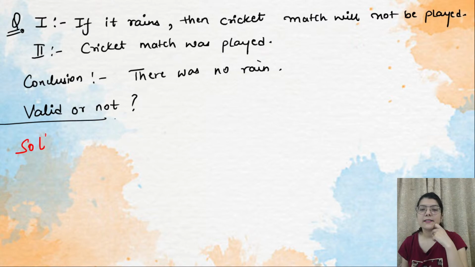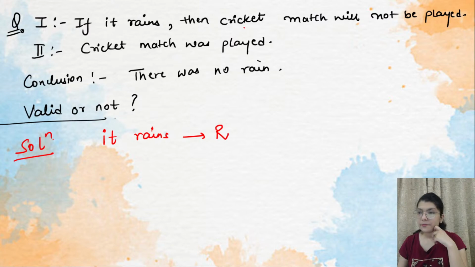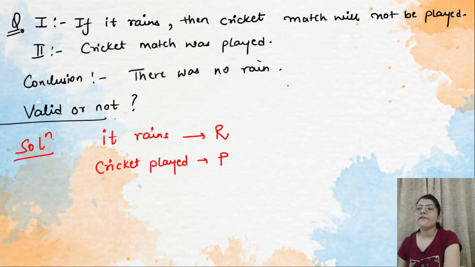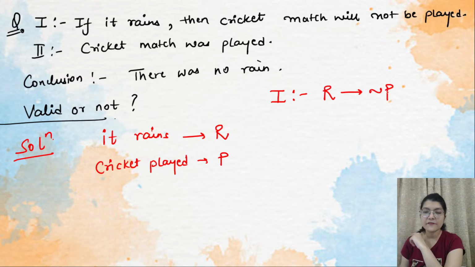Let's say it rains is denoted with R, and cricket match will be played is denoted with capital P. Now the first statement: its propositional representation is, if it rains then cricket match will not be played.